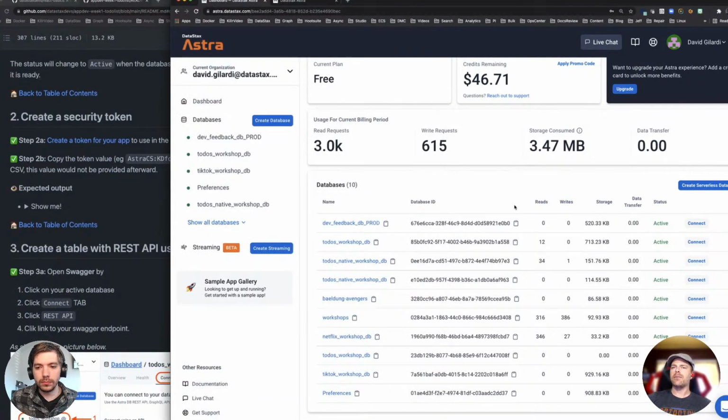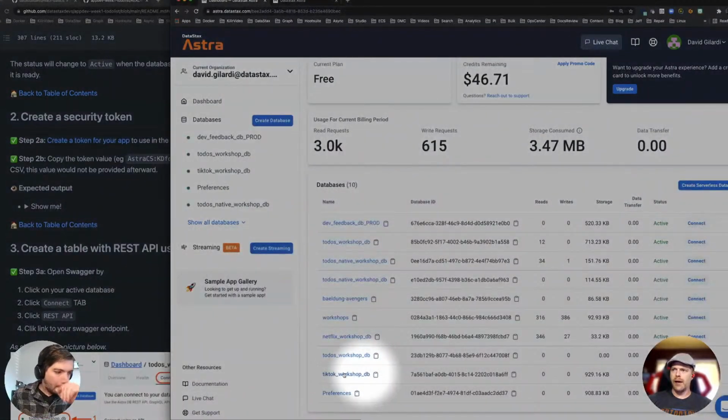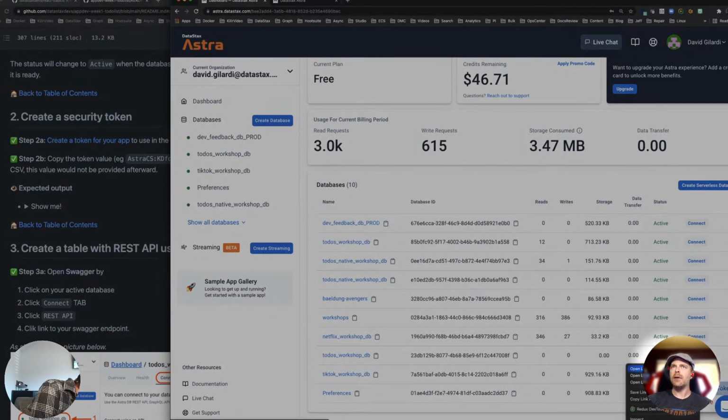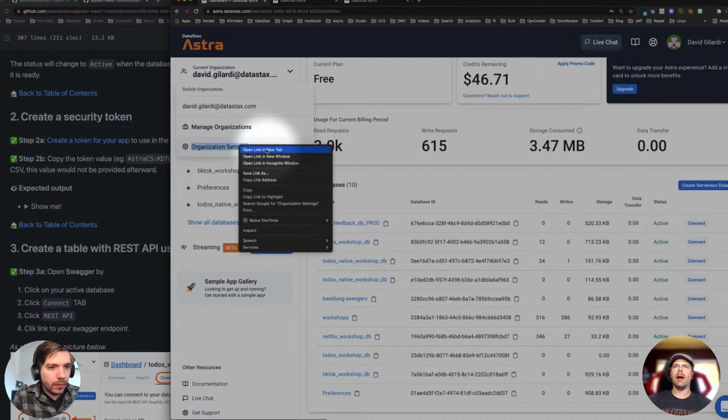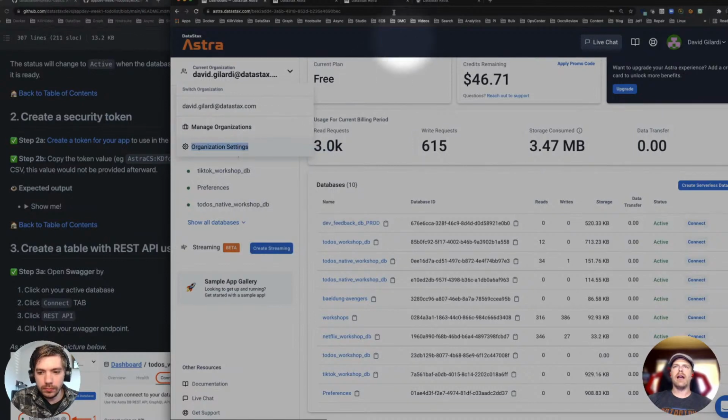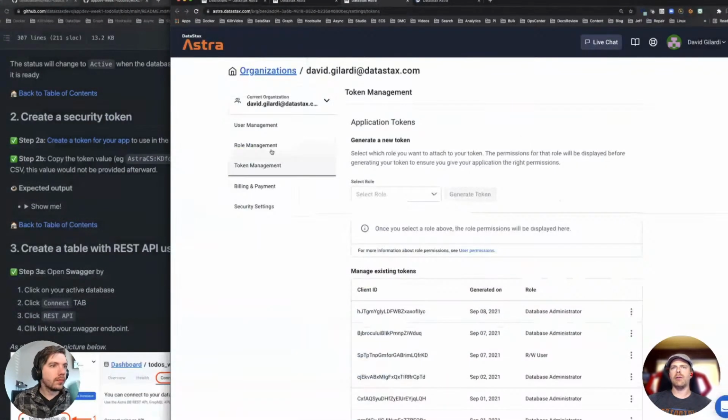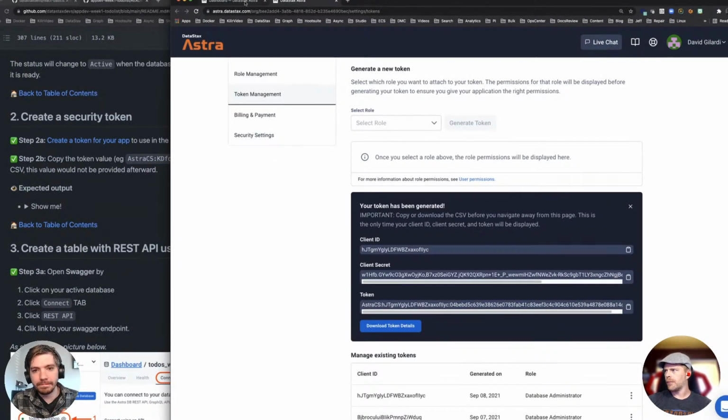One of two ways: on your database in the dashboard here, all the way to the right, you see this ellipsis. Click that. You should have a generate a token. Again, open that in a new tab. Or you can go to the organization up here in the top left, go to organization settings. I'm doing the same thing where I'm putting it in a new tab just to make it easy. In both cases, you're going to end up where you want to click on token management, and that's where you get your token. All right, hopefully that gave it to folks who needed to catch up.